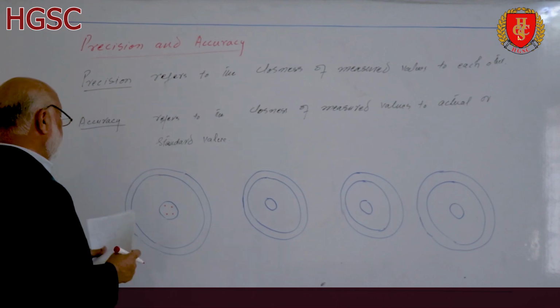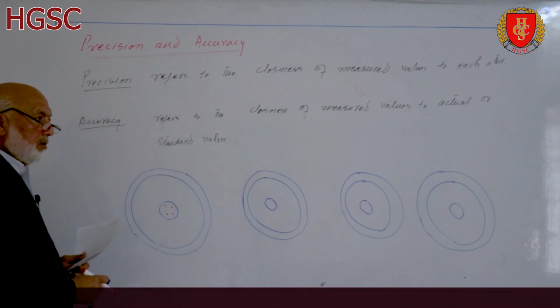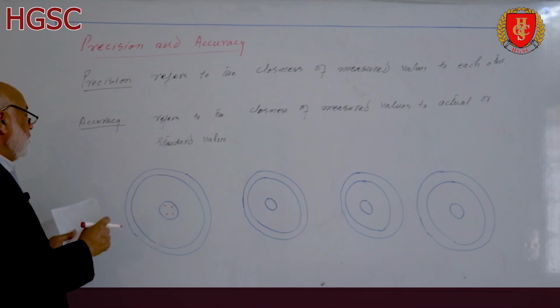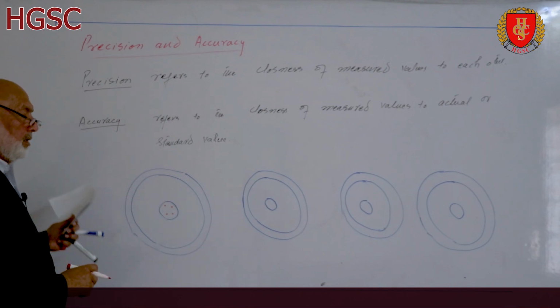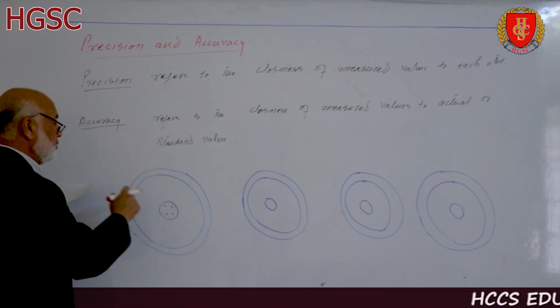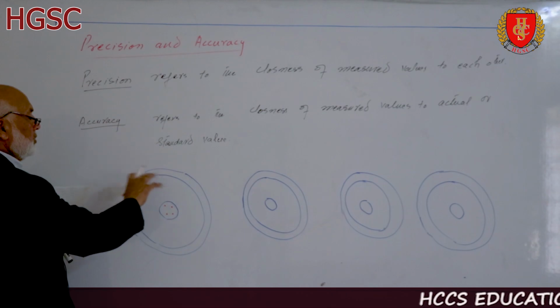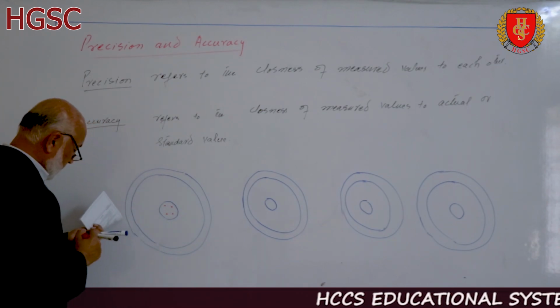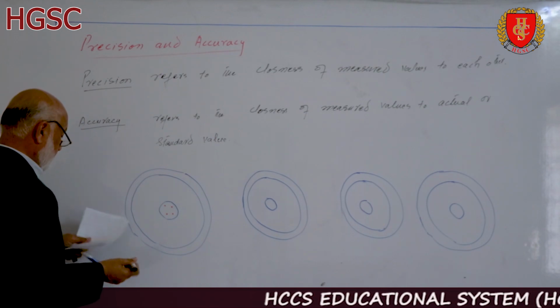within the eye. In this case, the dots are very close to each other and also lie within the bull eye, that is very close to the bull eye and very close to each other. So this diagram represents that this result is precise as well as accurate.